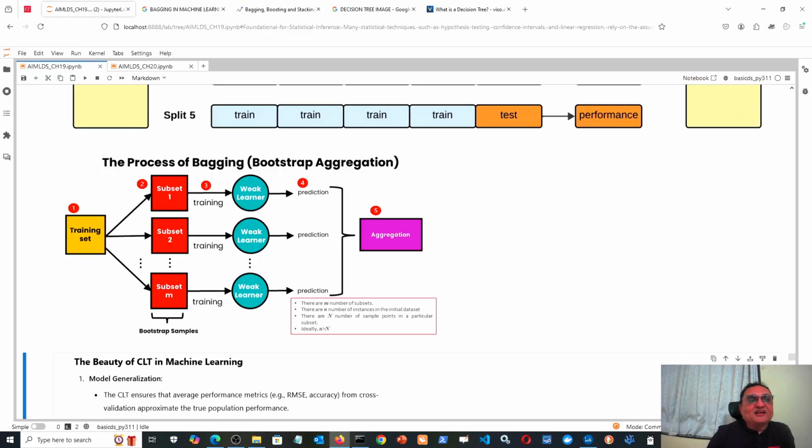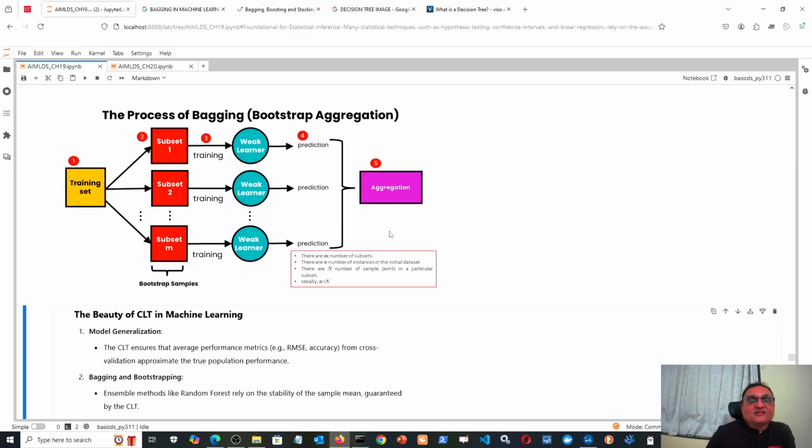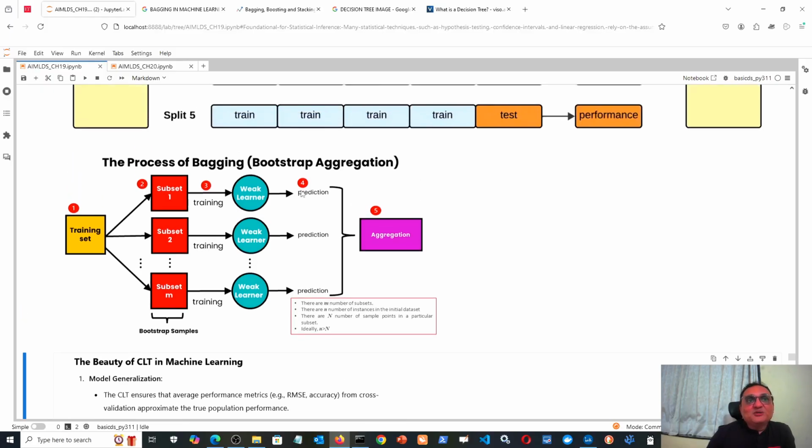Those X train 1 and Y train 1 are used with one decision tree. Then the next, X train 2 and Y train 2, are used with the next decision tree. Then the last, X train 1000 and Y train 1000, are used for training the 1000th decision tree, and all the predictions are gathered. Finally these predictions are aggregated. That is called the prediction given by the random forest algorithm. So we don't see the prediction of each tree. What we get in our Jupyter notebook after executing random forest is directly this prediction.